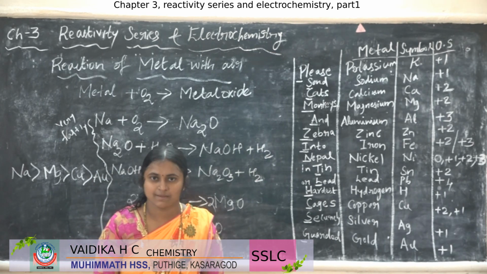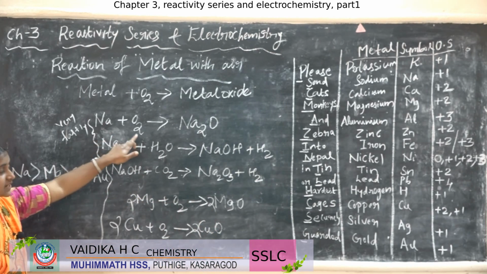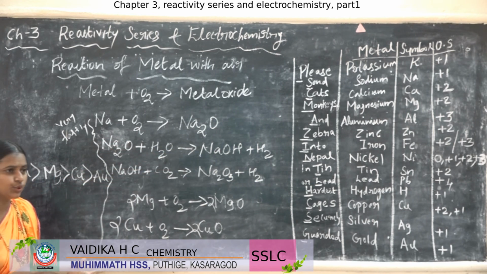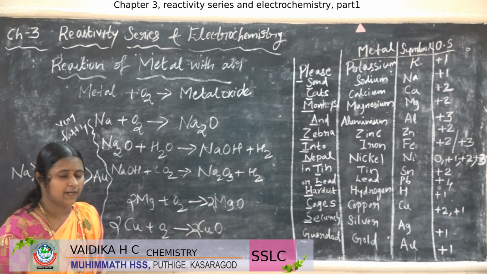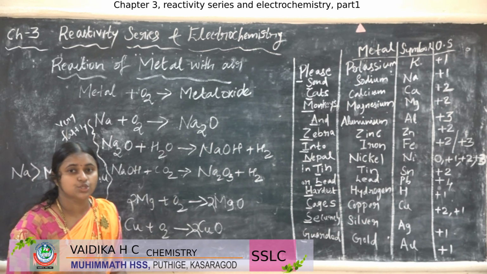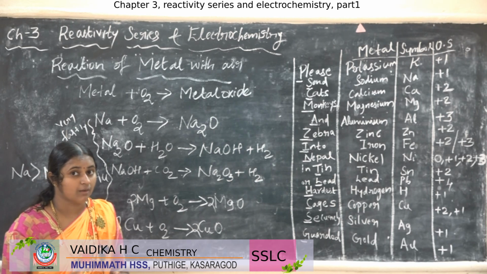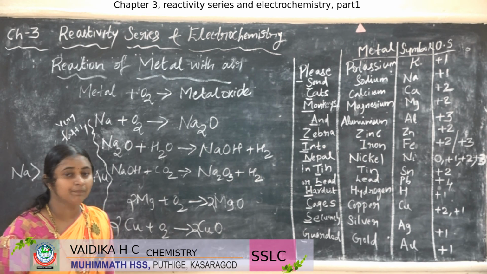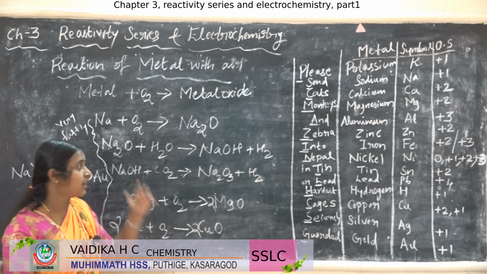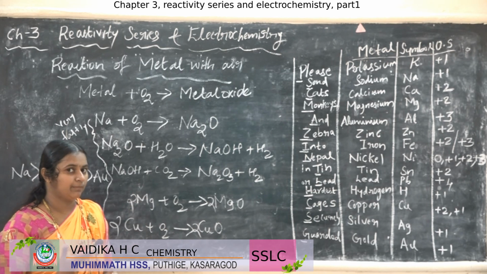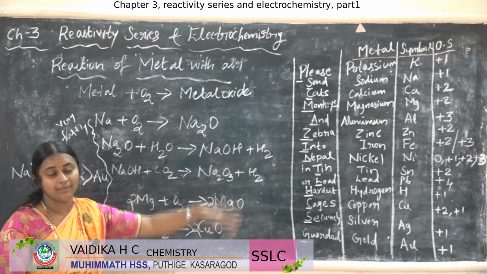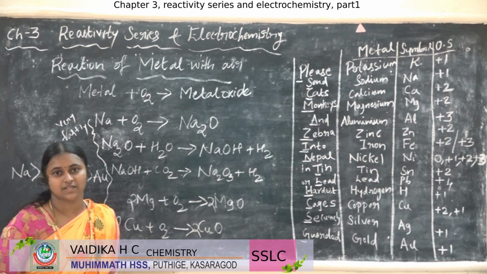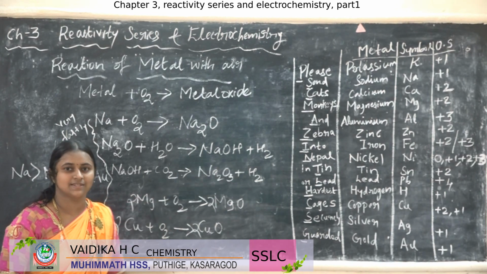So let us see some examples. Sodium reacts with the oxygen and forms Na2O. This Na2O is not stable. It can't stay for long. So this compound again reacts with the water or moisture present in the atmosphere. We studied that metals reacting with water form the metal hydroxide and hydrogen gas. So sodium hydroxide is formed and also hydrogen gas is formed.